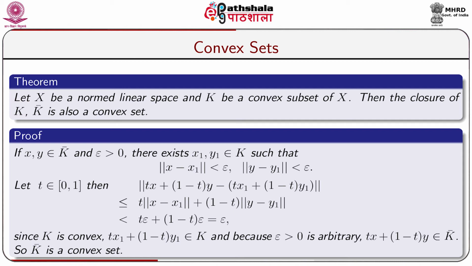This equals epsilon. Since K is convex, t x1 plus (1 minus t) y1 belongs to K, and because epsilon greater than 0 is arbitrary, t x plus (1 minus t) y belongs to K bar, showing that K bar is a convex set in a nonlinear space X.